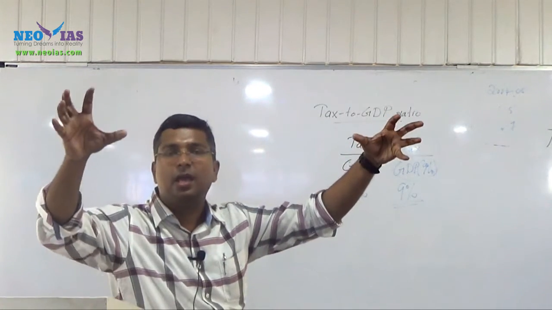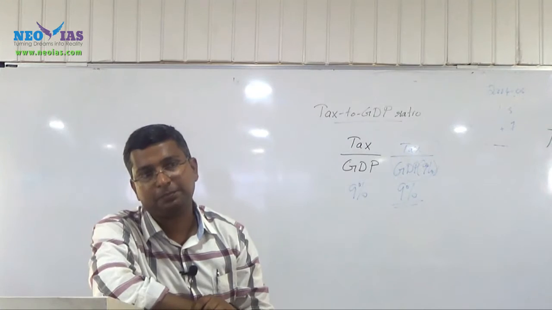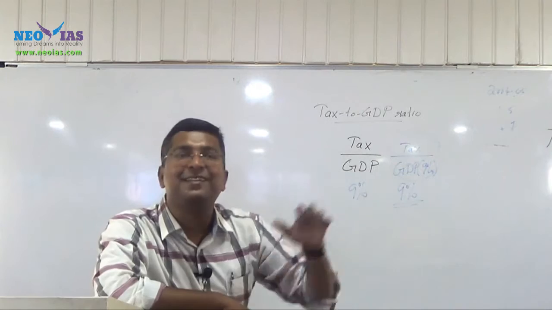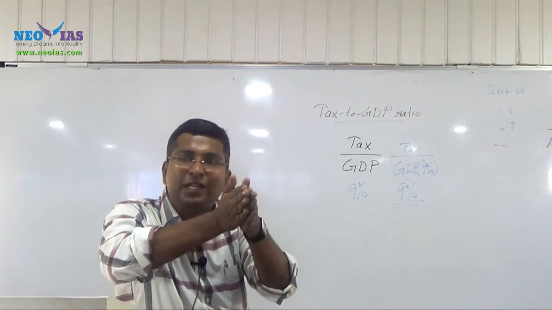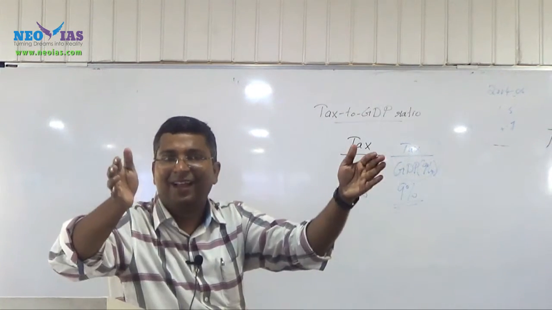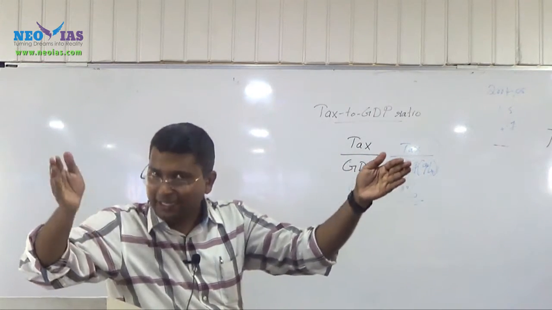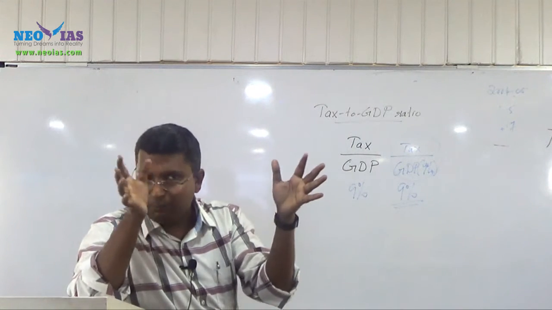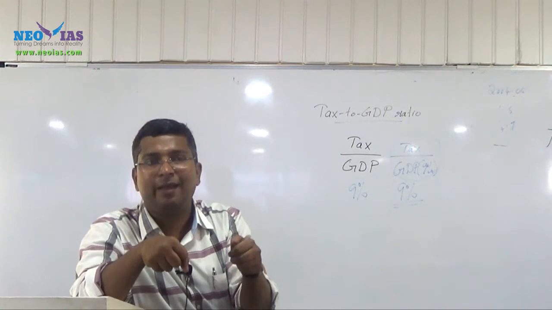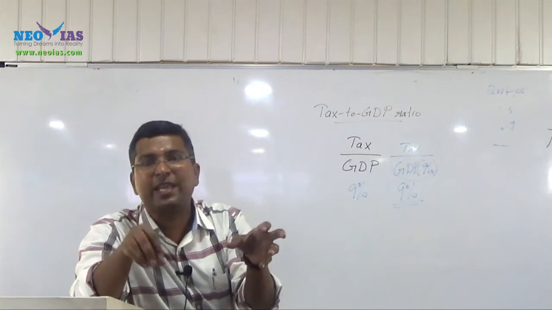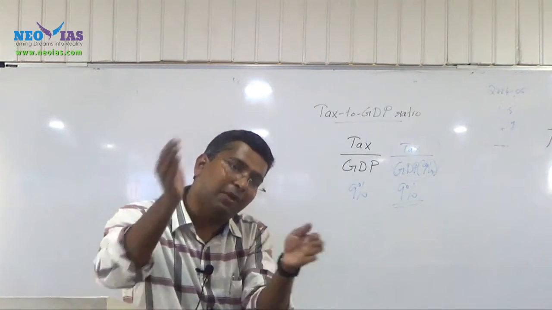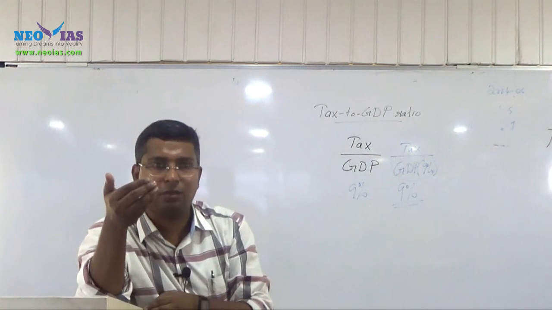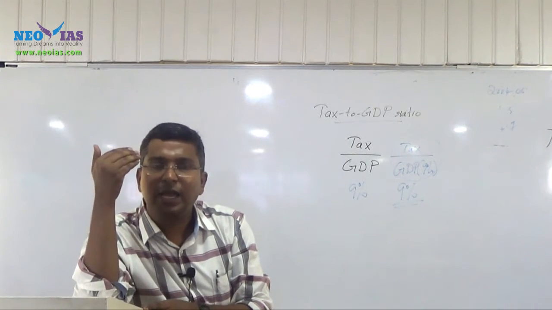Now try to understand, the economy has grown by 10%. The majority of the benefit will go to whom? To the rich class only. The poor will get less. So what will happen to the disparity, the inequality level? It will increase. So we want to avoid that, or rather we are not able to bridge this gap. At least we want to ensure that the people who are excluded from this growth are included. That's why the government is coming with several policies in relation to inclusive growth. Just have an idea that we can't guarantee it.